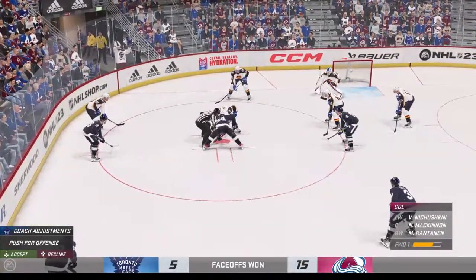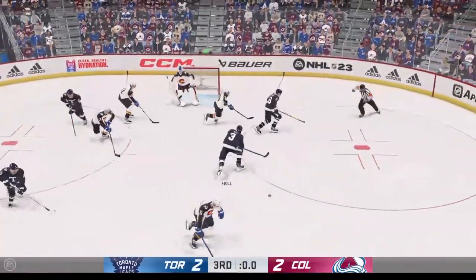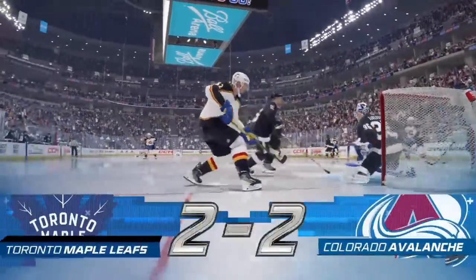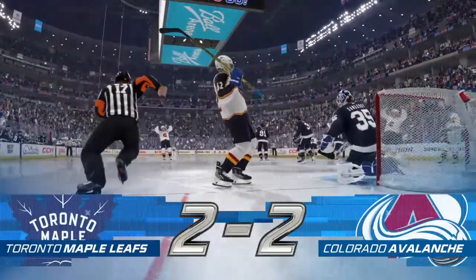Face-off to come here. One back. And one last shot, but no, the time expires. The Avalanche tie it late. But the Leafs got 2 in a row in the third. We head to overtime. 2-2 on this New Year's Eve.